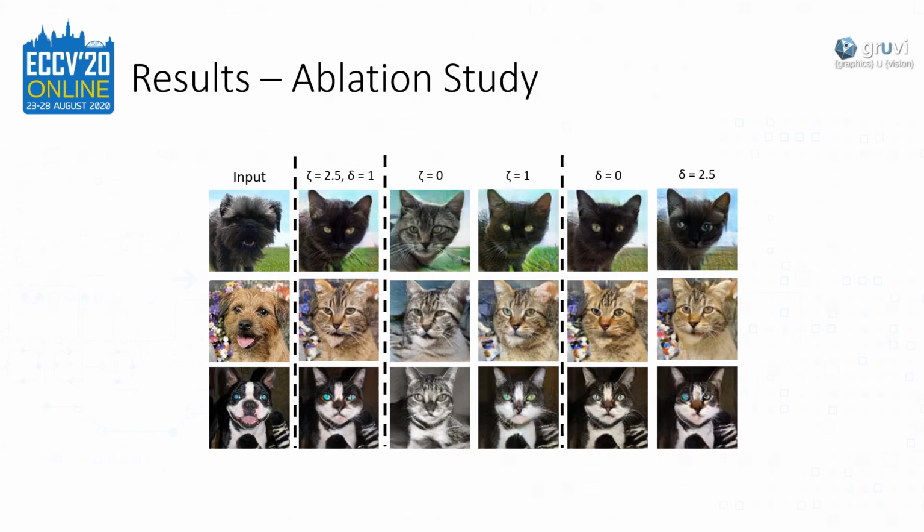We also performed an ablation study to explore the impact of the two proposed losses. The results of using the recommended parameters are in the second column. By setting the weight of the smoothness loss to 0, the network suffers from mode collapse, as seen here. Using an intermediary value for this weight does not yield better results. Similarly, we can observe why setting the weight of the hybrid loss to 0 tends to produce slightly less sharp features. On the other hand, increasing the weight of the hybrid loss any further yields more artifacts in the translation process, as can be clearly seen in the eyes of the generated cats, for instance.